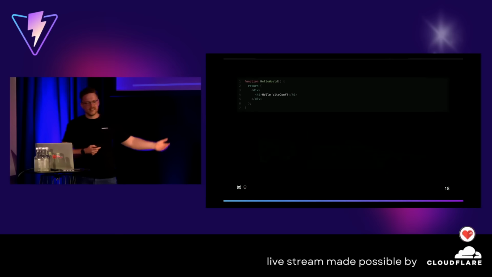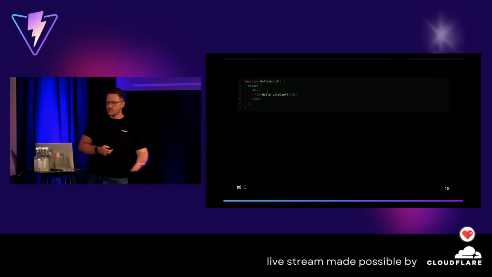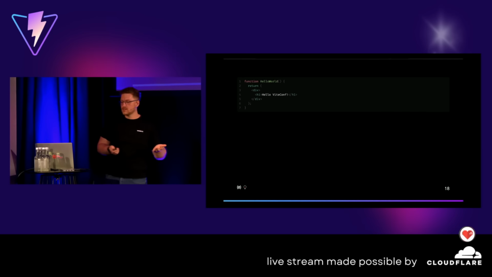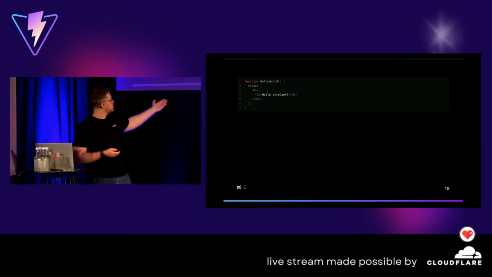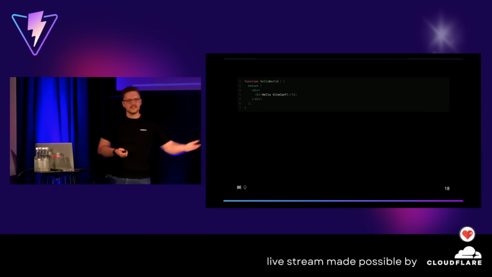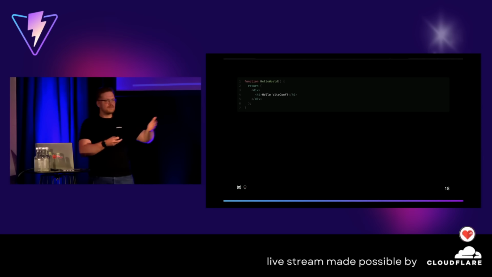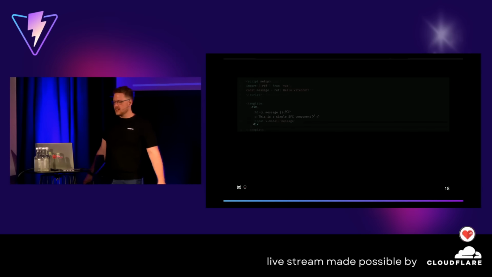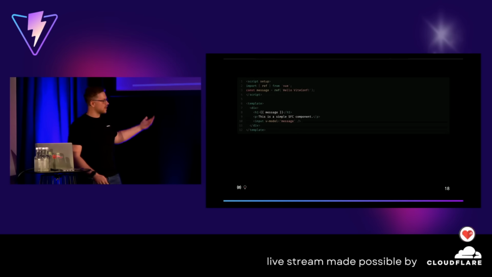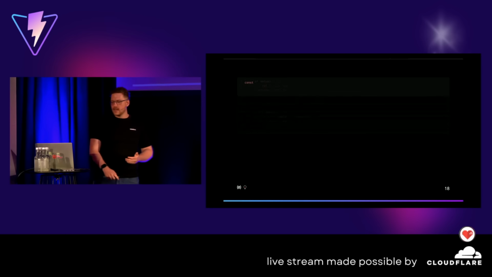Well, actually, this. Hello ViteConf, a very simple JSX component, right? It can be used in multiple frameworks, React, Preact, etc., even in Vue. And the browser doesn't know what that is, right? So we have to somehow move this into JavaScript. Somehow we have to transform it over. Same for other formats, like using a file component, for example.